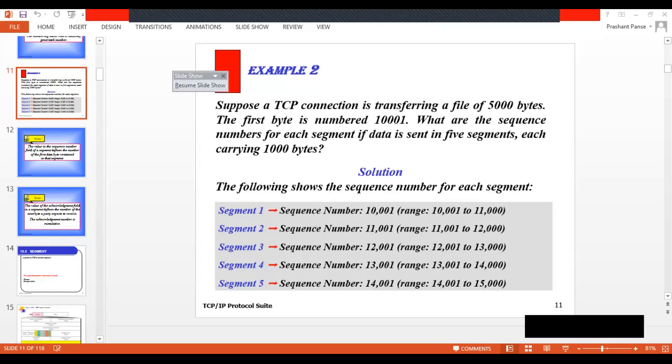This is a 1000 byte segment. So in this way, the TCP sequence number is used to assign a sequence number to the specific segment according to the size of the segment. These 5 segments are transferred from one particular sender process to another particular process. Both are TCP processes. Clear? So this is the number system.